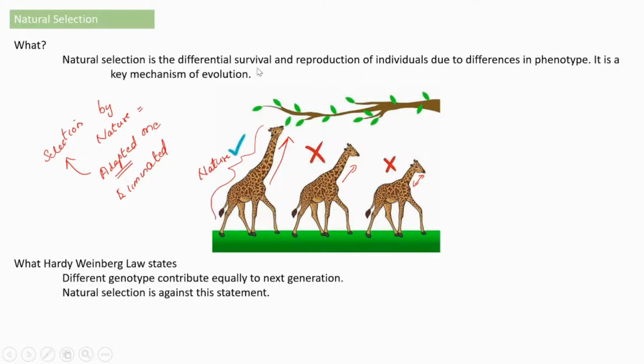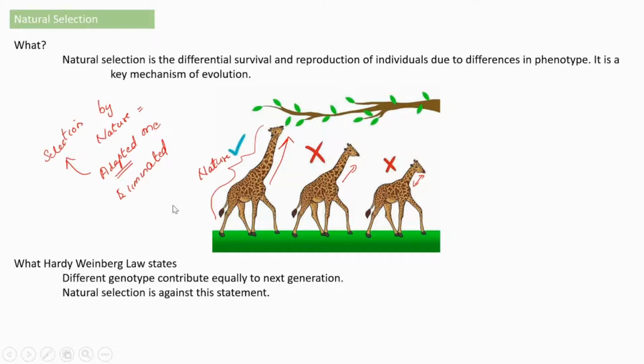Means, with regard to survival value, these three different forms differ in their survival rate and their reproduction rate because of their different phenotype. It is a key mechanism of evolution.